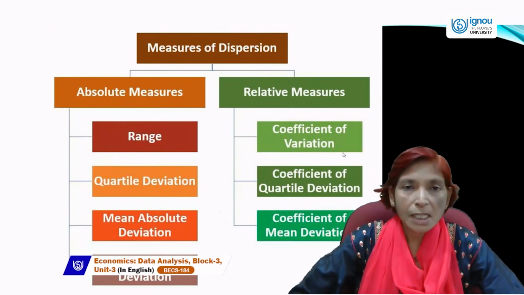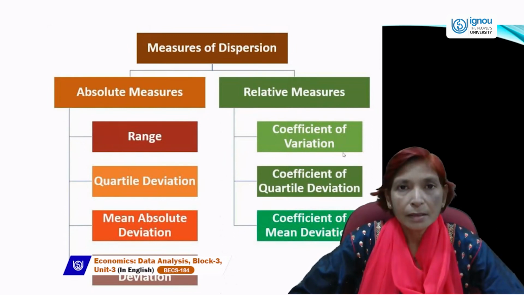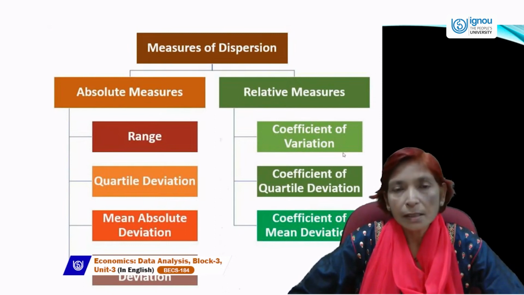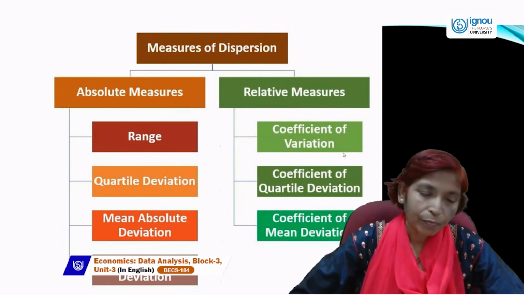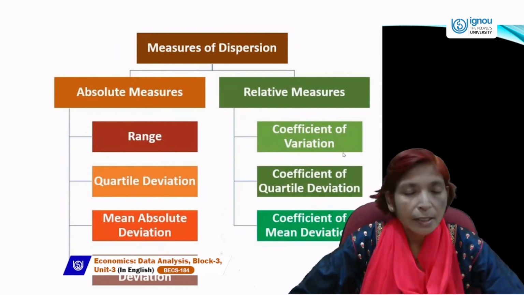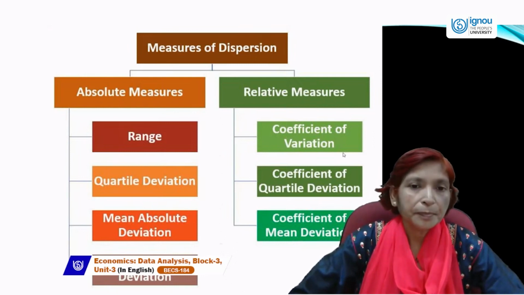If there is less variability, then data will be more consistent, and the result will be more reliable. If there is more variability, more variance, then our answer will be less reliable and less consistent. So standard deviation is a very important and very accurate measure of dispersion.